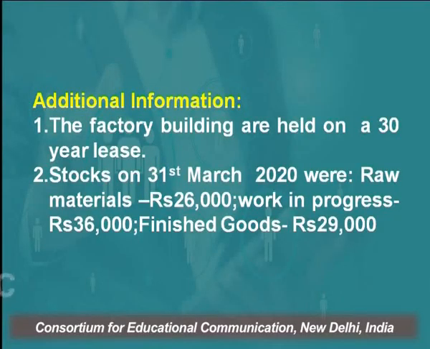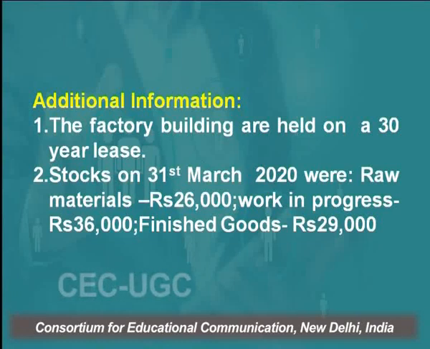The additional information which is given along with this question, the first point, is that the factory building is held on a 30-year lease. The second piece of information in this question is closing stock. Why is it a closing stock? As it is appearing, it is unsold on the 31st March 2020 at the end of the year. That's why it is a closing stock.